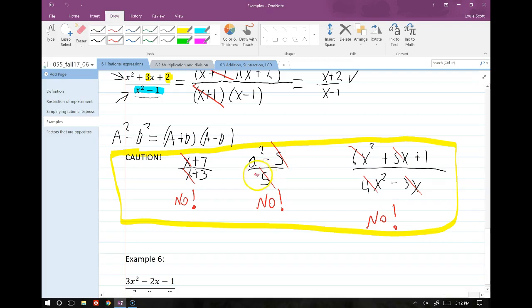A lot of times people want to do this and they want to say, well, there's a 5 in the denominator and there's a 5 here. They just both cancel out and this equals a squared. That's not the case, right? You got to make sure you fully factor this stuff out. Then and only then are you allowed to cancel factors.